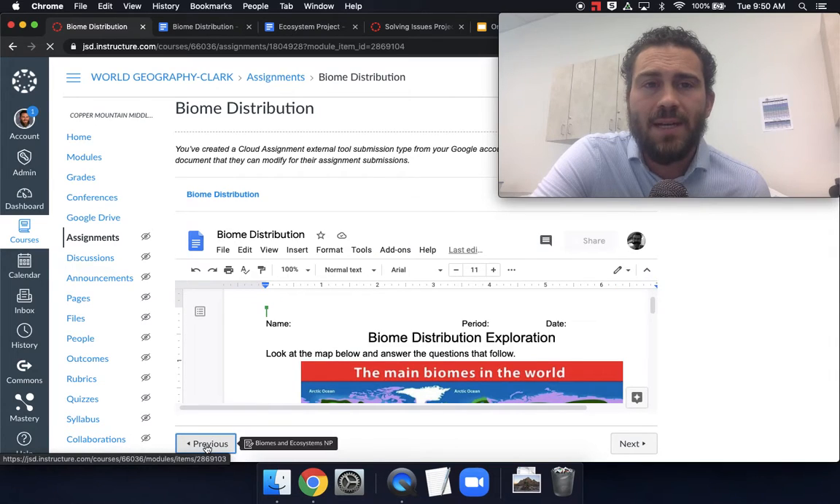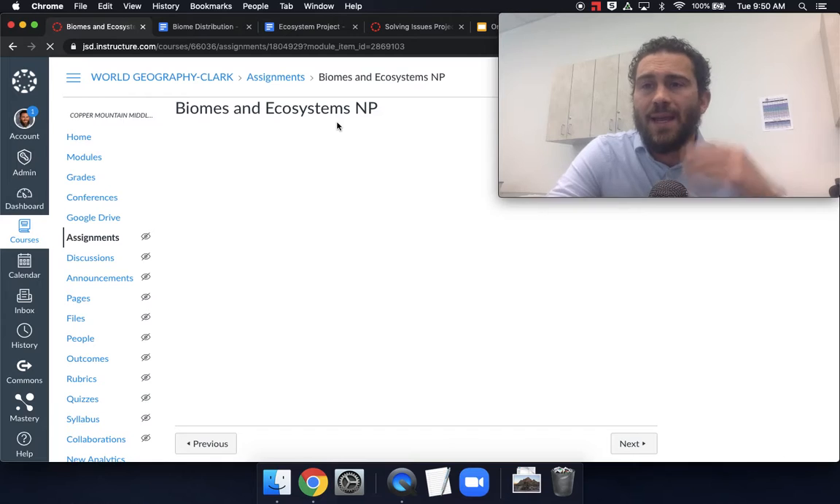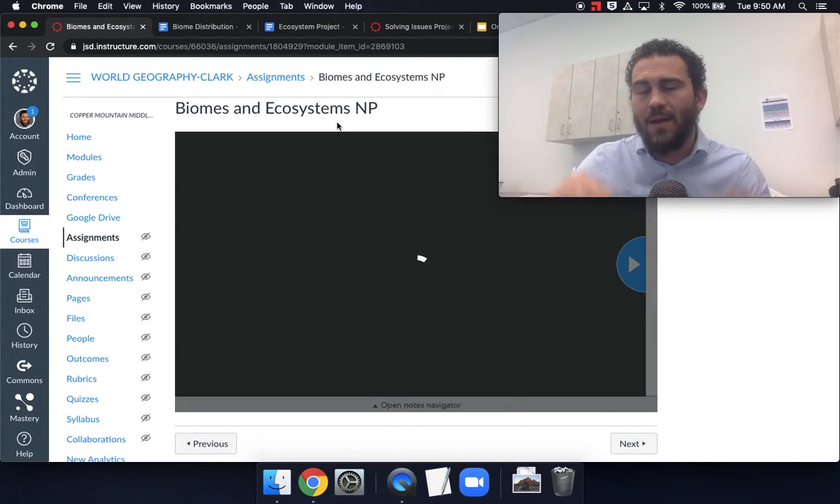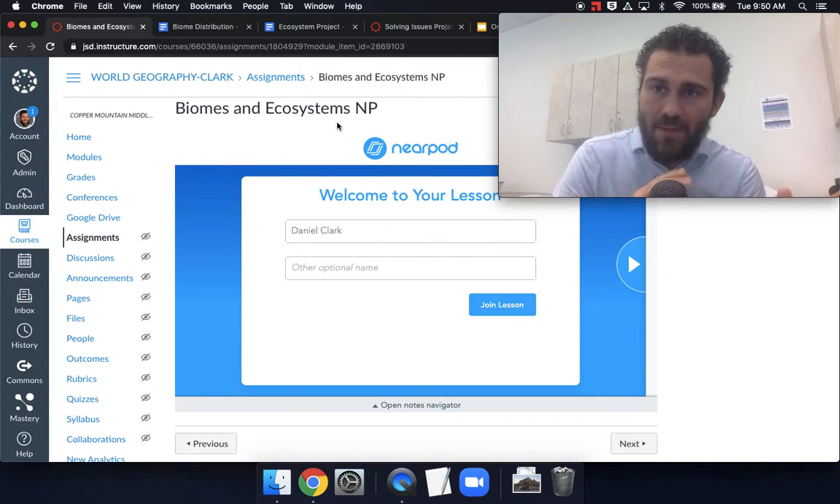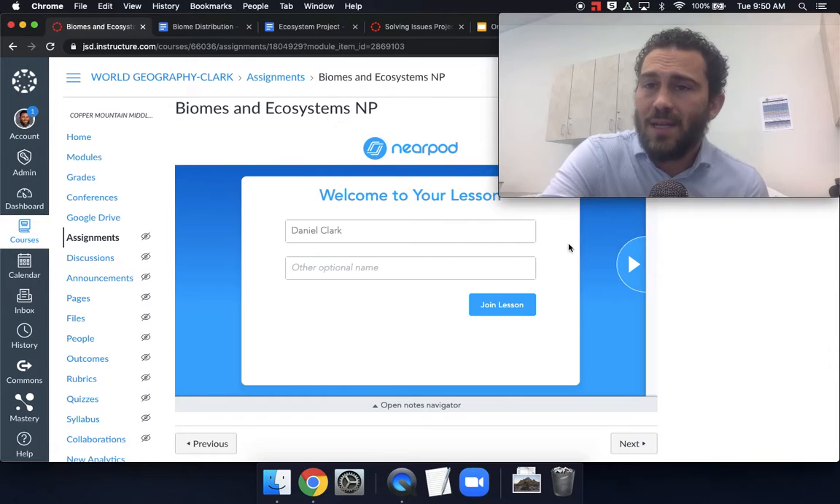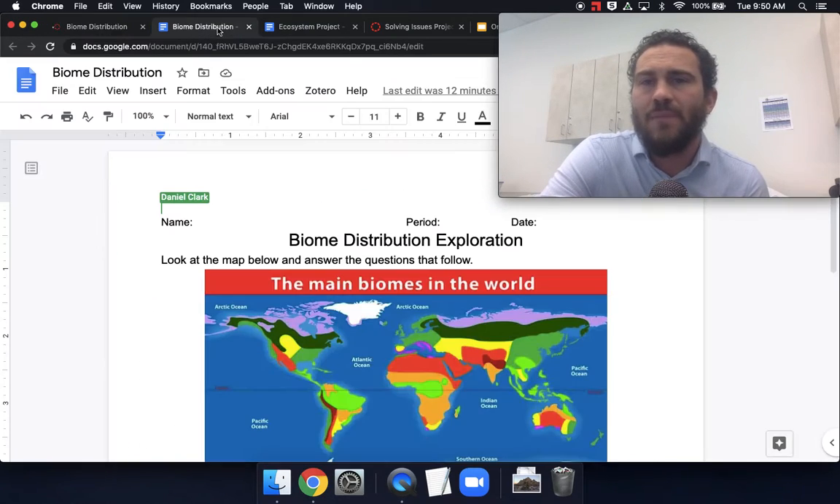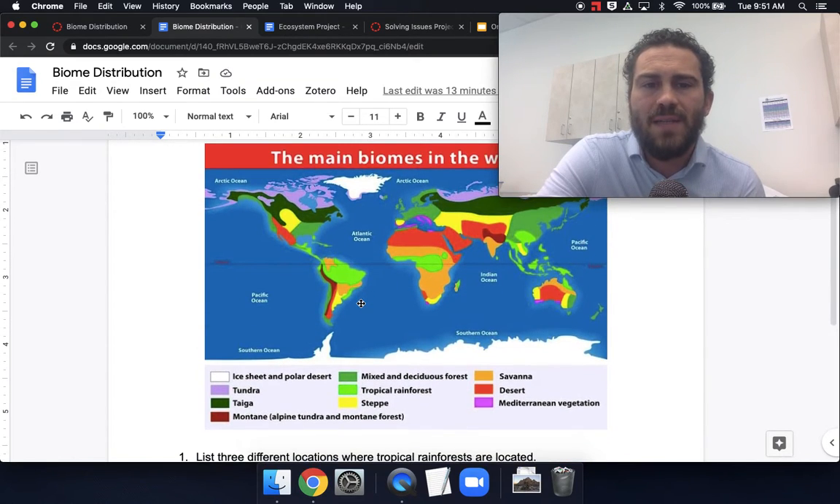Last week we looked at a couple of assignments that had to do with biomes and ecosystems, and it kind of differentiates between a biome, which is like this huge thing, like a savanna. But within a savanna, you have like the Serengeti and you have the Great Plains. And so this Nearpod from last week kind of explained those things. The assignment for biome distribution explains this in a little bit more detail. So we're going to take a look at these.